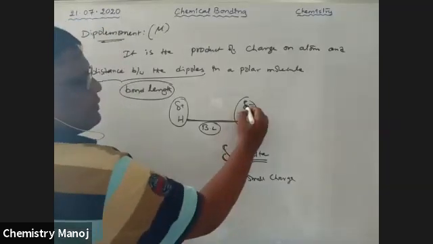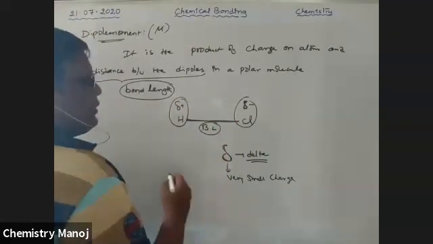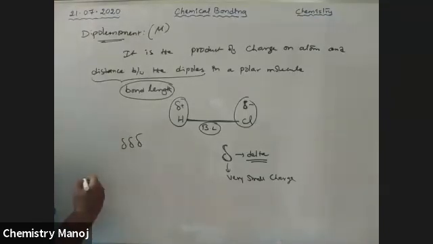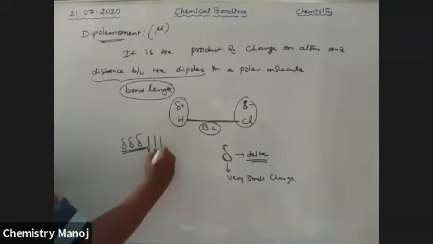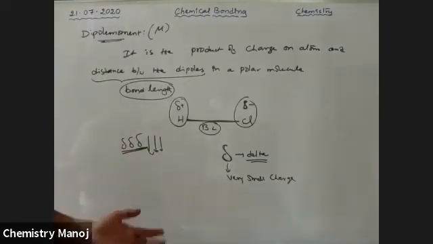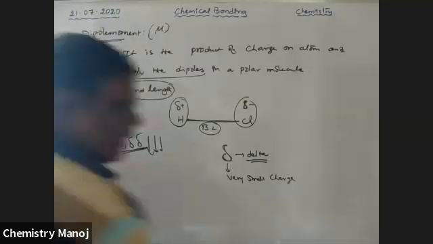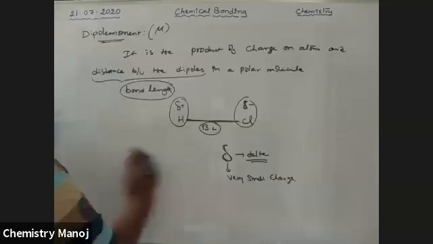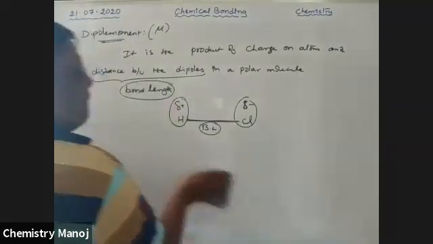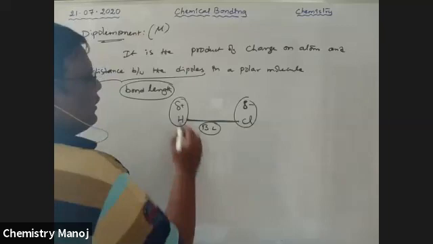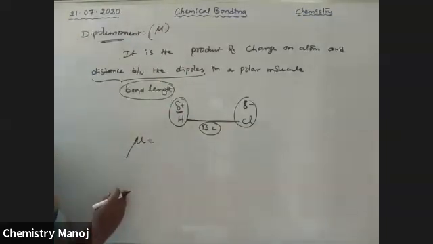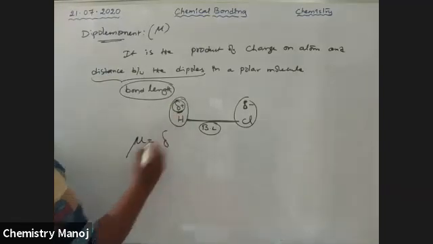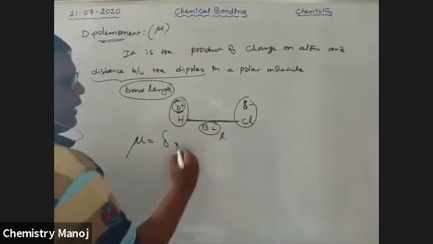So that means a small negative charge and a small positive charge. More and more deltas mean lower and lower charge: as the number of deltas increases, the charge decreases that much. So this is the bond length and the charge. Now the dipole moment mu is equal to the charge, indicated with the letter delta, times the bond length, let it be L.